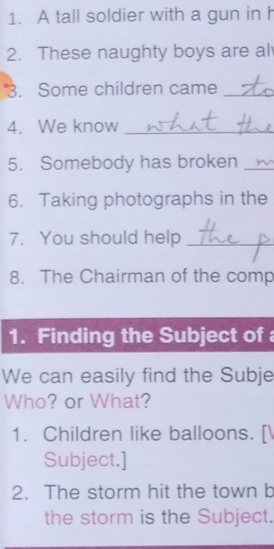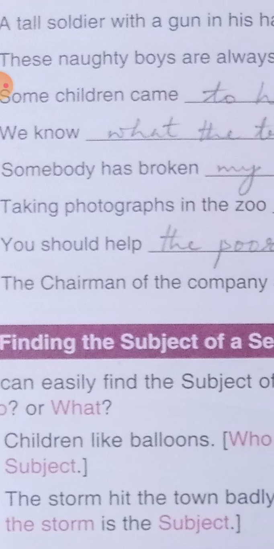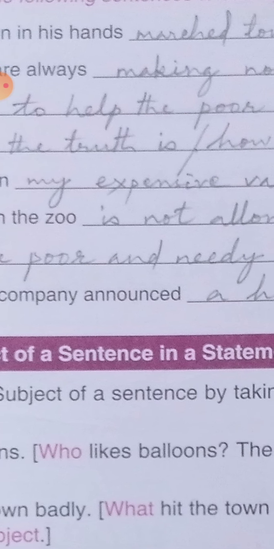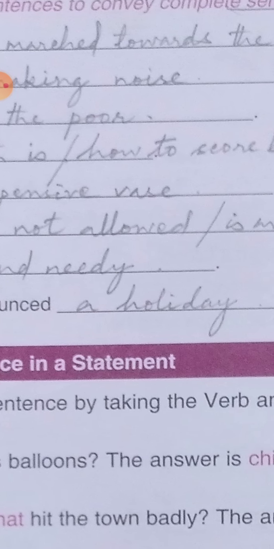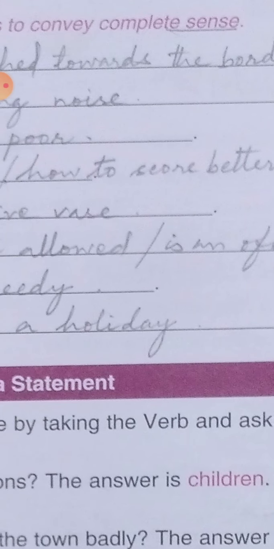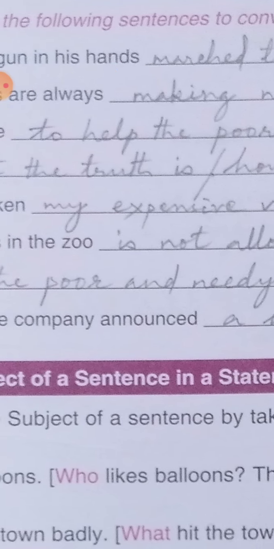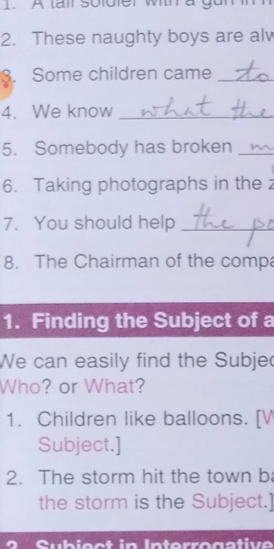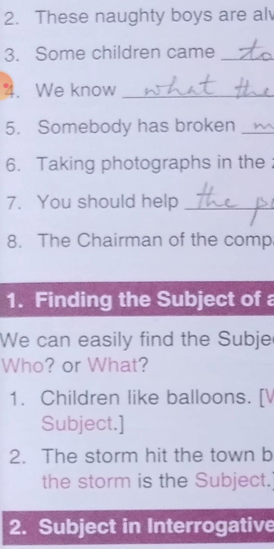Next, number 4. We know, then you can add something, what the truth is, or how to score better marks, like that. Many things can be written. Please try to write it from your mind. It is always better to write from your own ability, from your own mind.